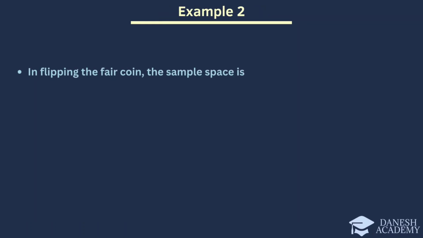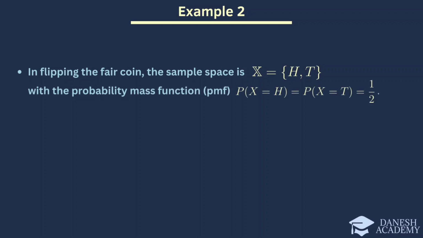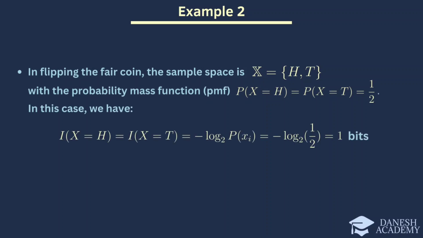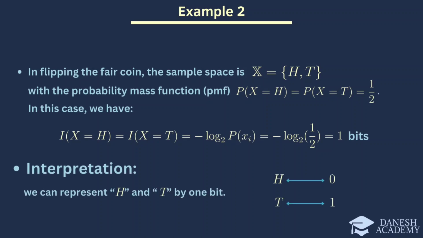As previously mentioned, in tossing a fair coin, our sample space is denoted by H and T, representing heads and tails respectively, with each having a probability of 0.5. Additionally, the information value of each event can be calculated using the provided equation, with the information value of each event being equal to 1 bit. In fact, each of these events can represent H and T with 1 bit.